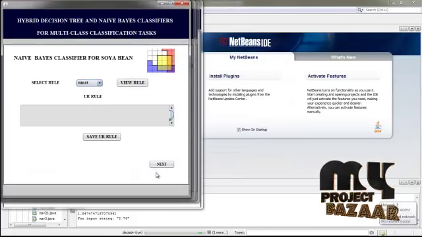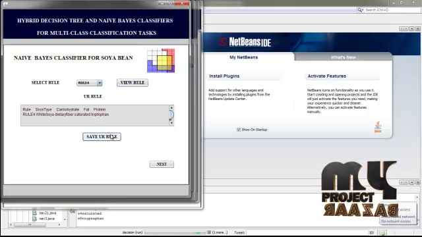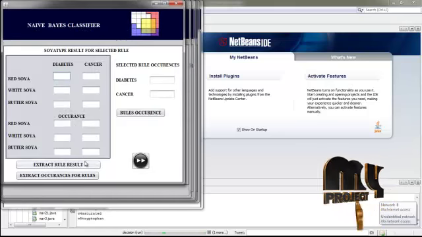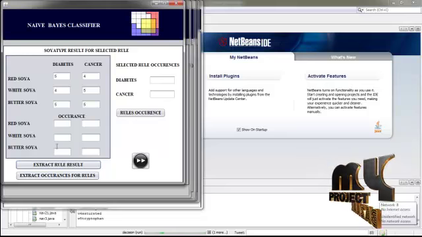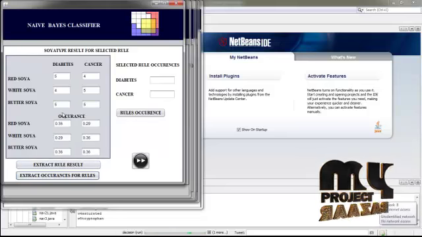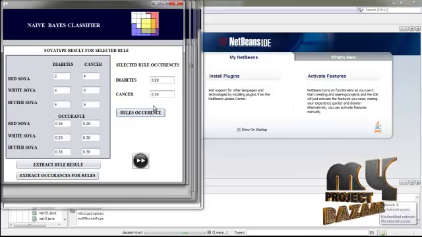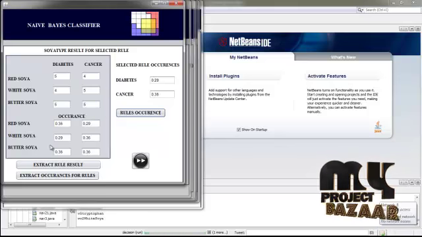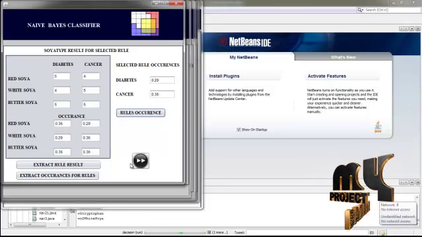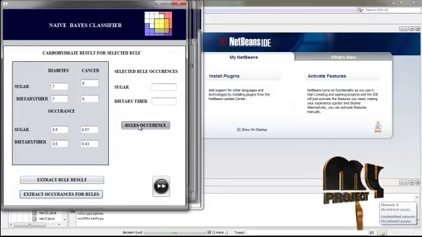And click the naive Bayes classifier. We select any one of the rules to view the rule and then save the rules and click next. We find out the counting of this rule's parent node and its occurrence, and find the probability for that value, and the rule occurrence is whatever rule we selected previously, extracted from those values, like diabetes and cancer, seen from this 0 point for white soya, and then select and then next we identify for all the children.